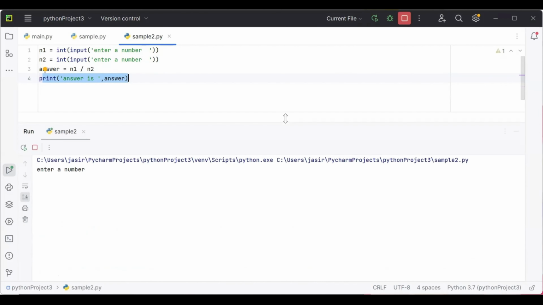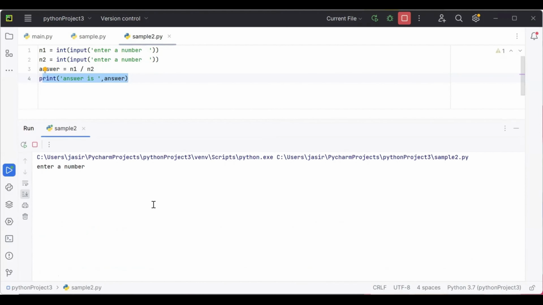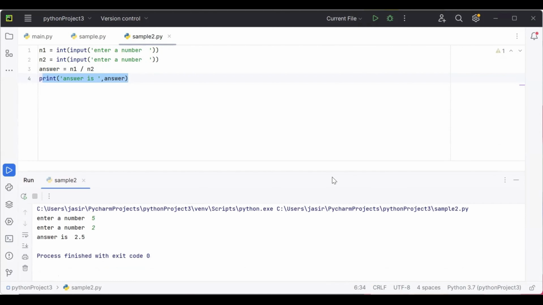Whenever I'm running the code, as you can see, there won't be any error. Now typing a number, maybe 5. Second number, maybe 2. When dividing, the answer is 2.5 because 5 by 2 is 2.5. Right? There is no error. Perfect, right?